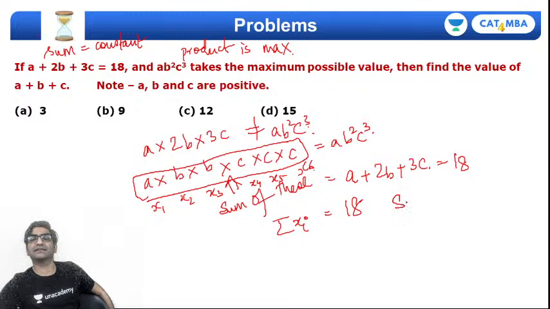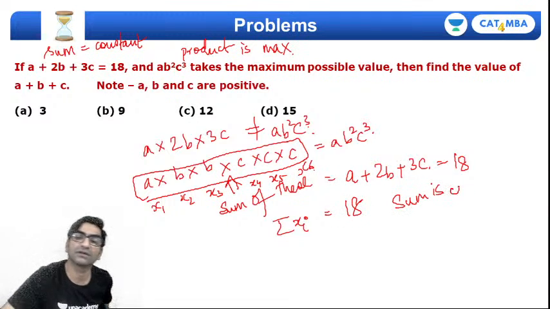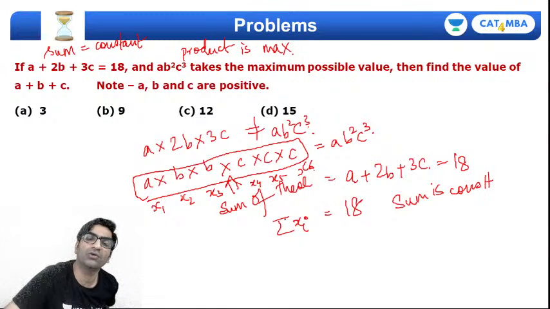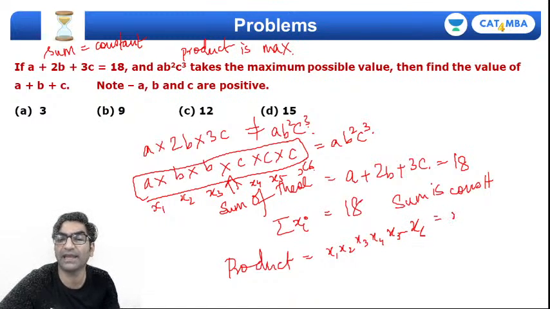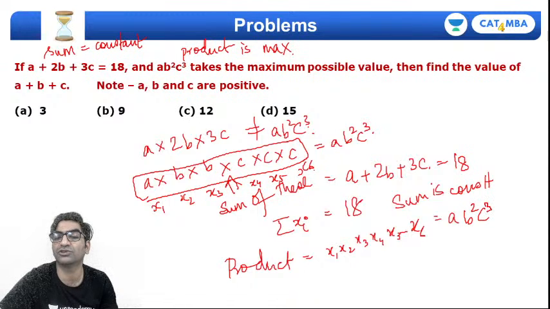So their sum is a constant. How about their product? Their product is x1, x2, x3, x4, x5, x6, which means if I multiply I'll get a into b square into c cube.